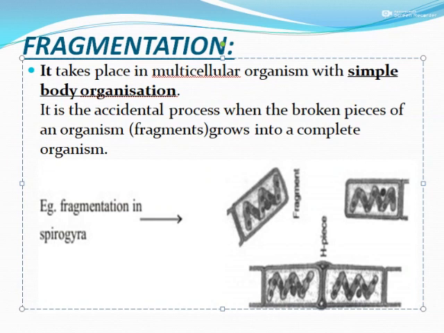Okay, next one we have got is fragmentation. Fragments means breaking down into various parts. Usually it takes place in multicellular organisms with simple body organization. As an example, we can find it in Spirogyra, which we find in ponds. When we take Spirogyra and break it into various parts, each small part will develop into a new individual, and that is the meaning of fragmentation.